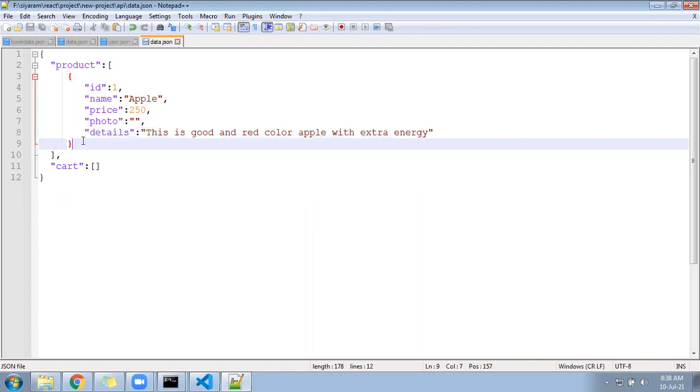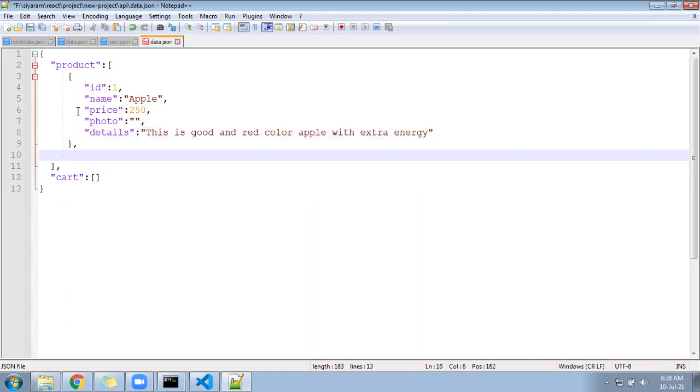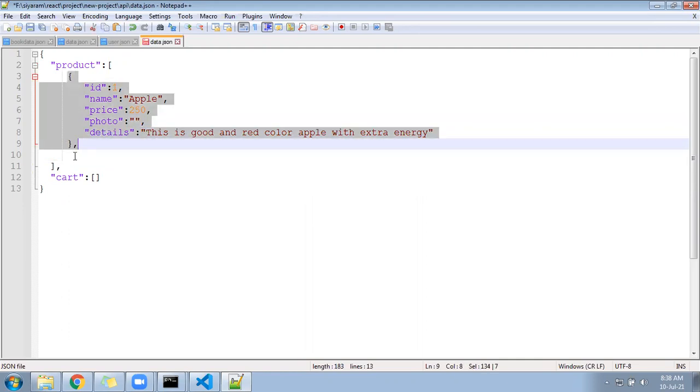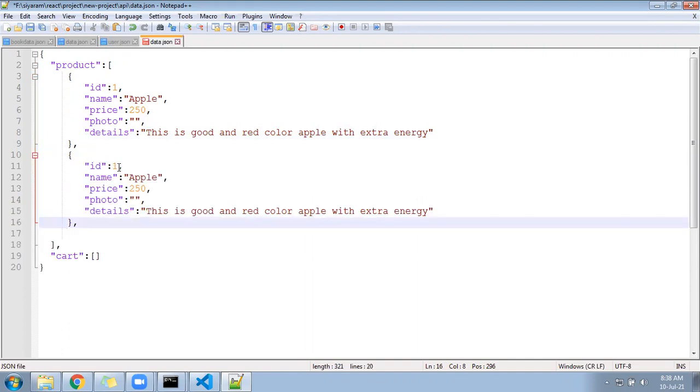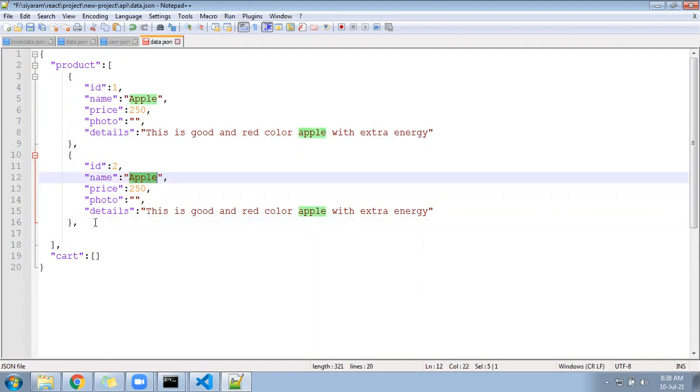Now copy the same here and keep it below. One product we added. Keep here product 2. This we are going to send here from the page. We will not add it manually. Don't keep the extra comma at the end.